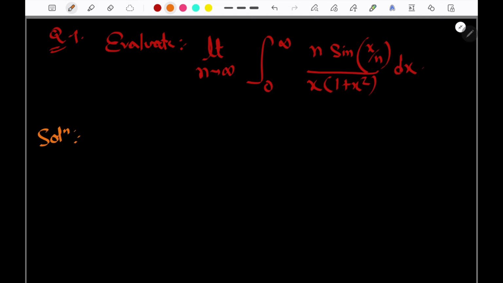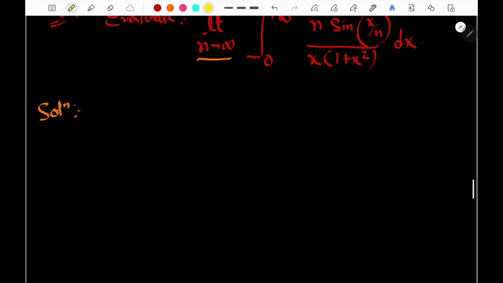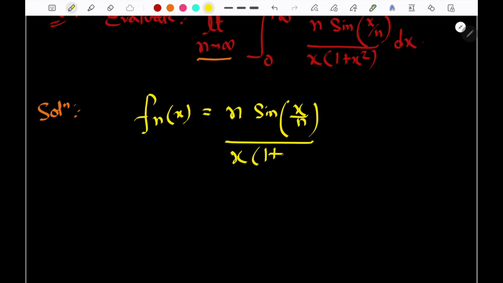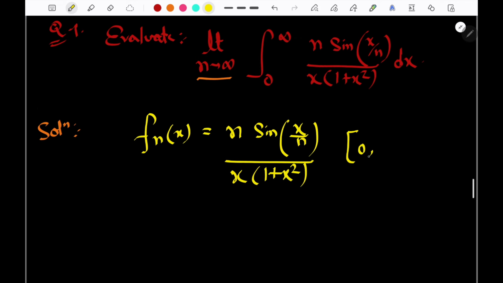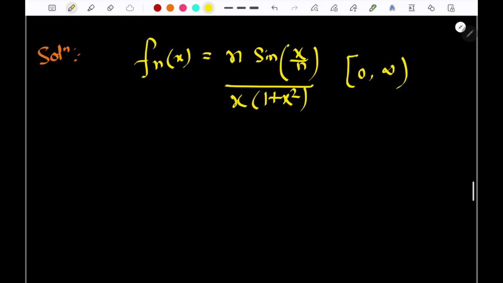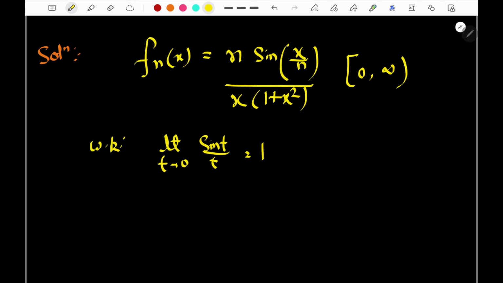What's the way? Again, the limit is outside. If we can swap the limit, that is what we need to check. So let us see. First we will check the function f_n(x) equal to n sin(x/n) divided by x(1 + x^2). Now where are we integrating? We are integrating from 0 to infinity. Okay, so let's find the limit. We know that if t tends to 0, sin t / t is equal to 1. This is what we know.